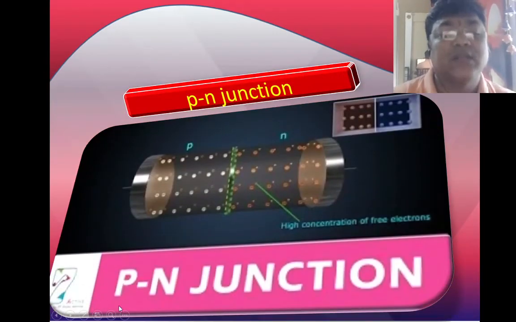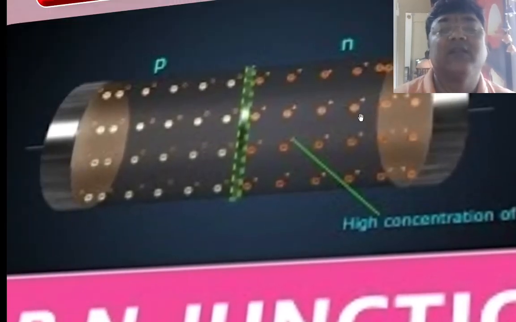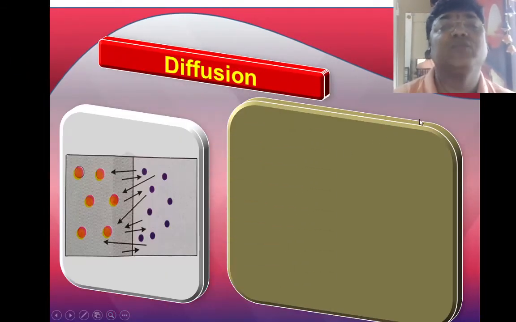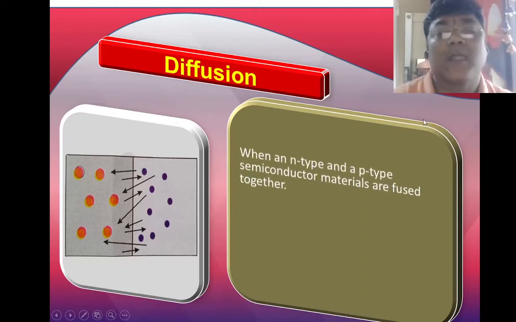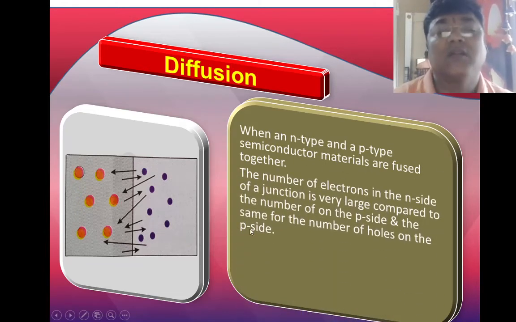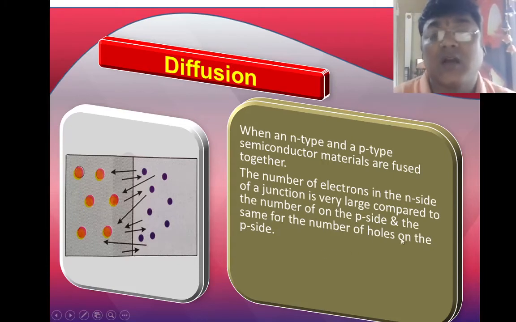Here also you can see the diagram, where this is P, this is N, and this is the junction. Diffusion means what? That we will see. In the diagram you can see this is a positive charge, this is a negative charge. When the N-type and P-type semiconductors are fused together, the number of electrons on the N side of the junction is very large compared to the number of holes on the P side.